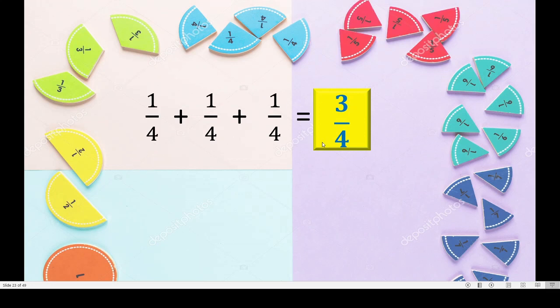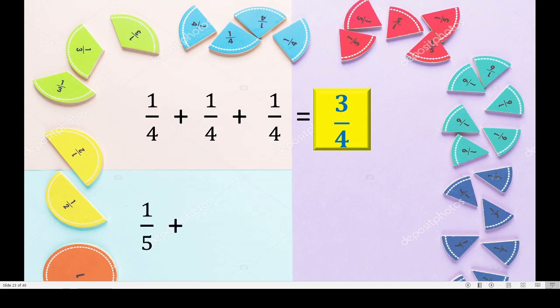And 4, out of 4 parts we have selected 3 parts. First time we selected 1 quarter, then 1 more quarter, after that 1 more quarter. Correct? So together we ate 3 parts of the apple or 3 quarters. Got this?